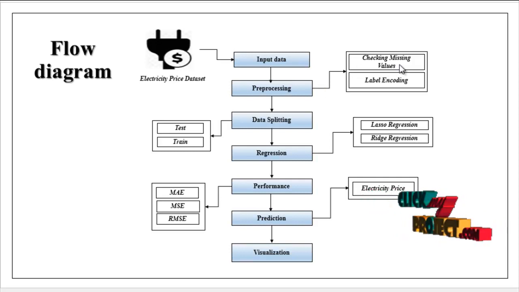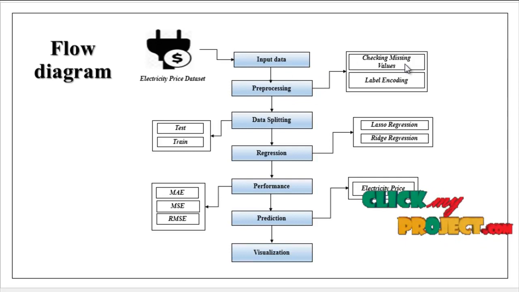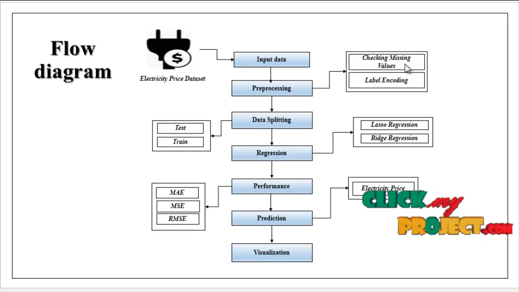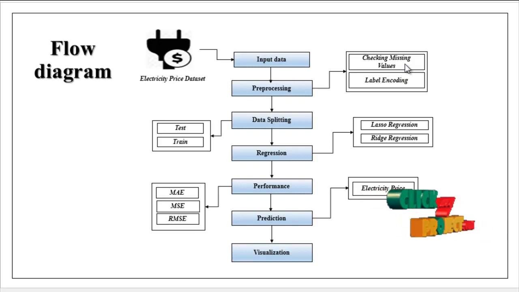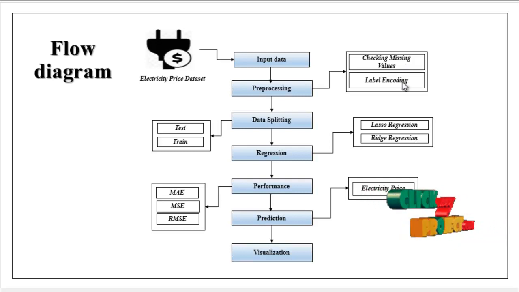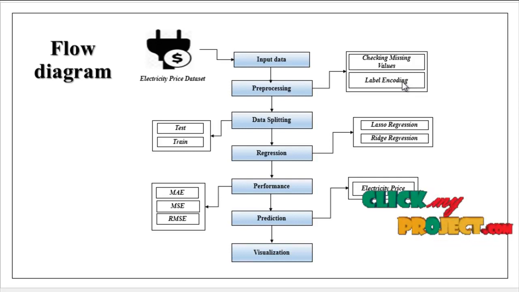In this step, we check for missing values. If we have any missing values, we need to replace them with zeros or null values. The purpose of checking missing values is to avoid wrong predictions. Then label encoding. Here we convert the string into a numeric integer value. The purpose of this is to make the data machine readable.